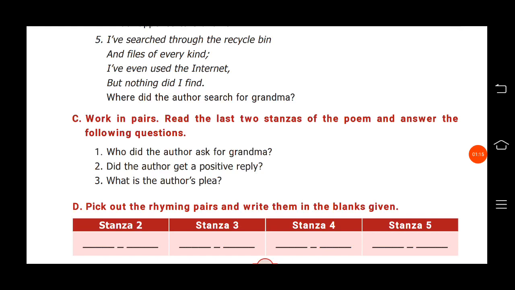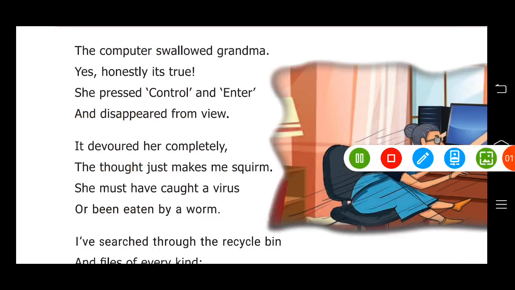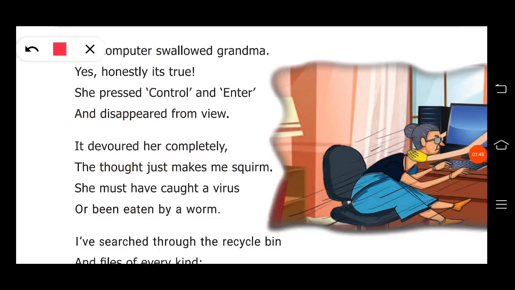So we can see in the poem how to find the rhyming pairs. Rhyming pairs and rhyming words are both the same. If you can identify the rhyming words present in the poem, you can easily find the rhyming scheme. Now we can find the rhyming words in your poem, The Computer Swallowed Grandma. We will see it stanza by stanza.